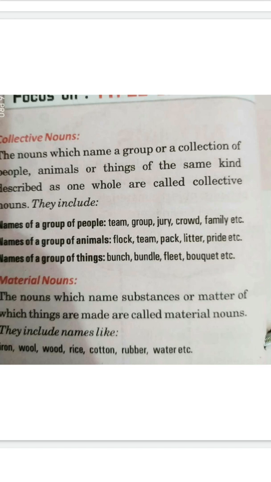The next category is material nouns. They are the nouns which name substances or matter of which things are made. That means they signify what kind of material the thing is made up of. They are called material nouns. For example, iron, wool, wood, rice, cotton, rubber, water, etc.